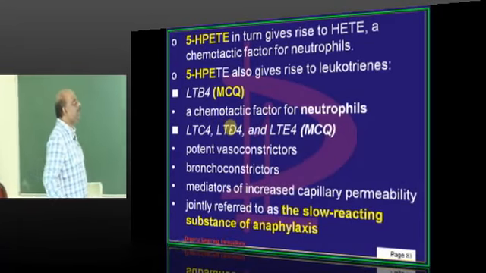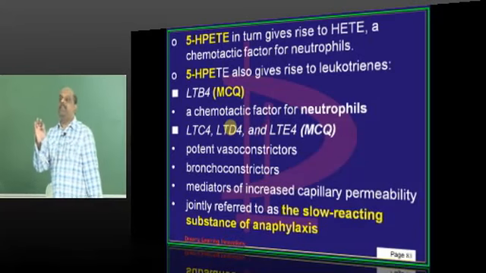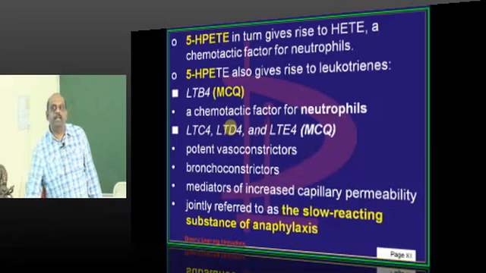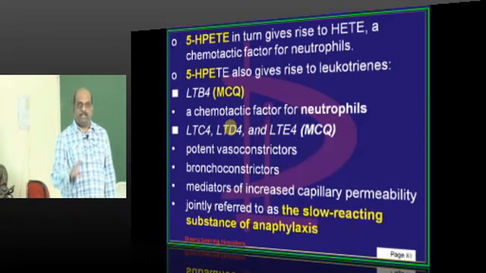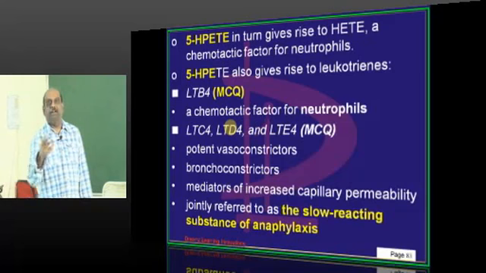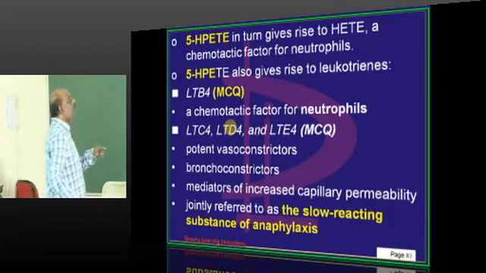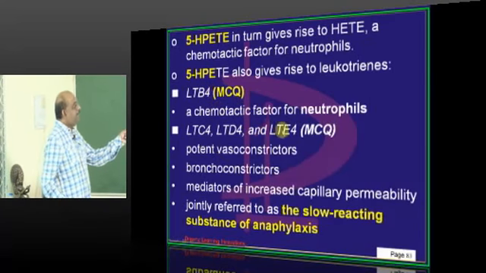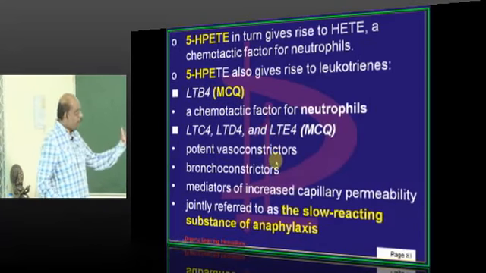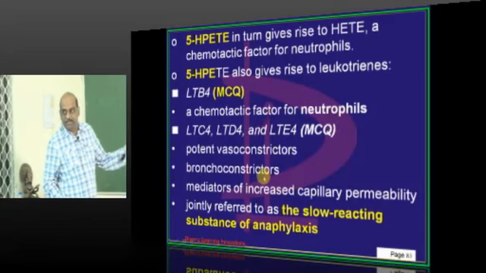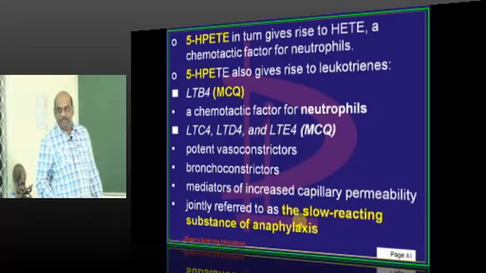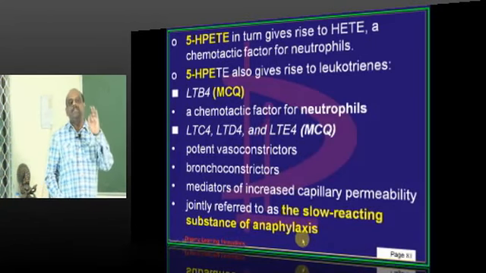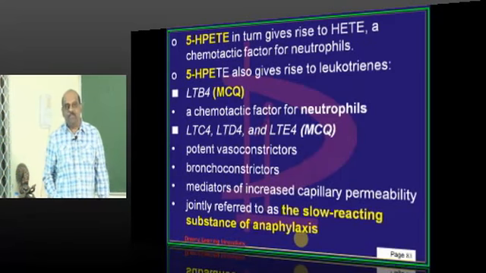Now doctor, one of the very common questions asked is, what is the difference in the role of LTB4 on one hand, LTC4, D4, E4 on the other hand? The place of their production is different, their purpose of functionality also is different. Neutrophils, you should remember, LTB4. Whereas LTC4, D4, E4, they're all vasoconstrictors, bronchoconstrictors. They increase the capillary permeability, and in fact C4, D4, E4 together are called slow reacting substances of anaphylaxis, is the name which is given.